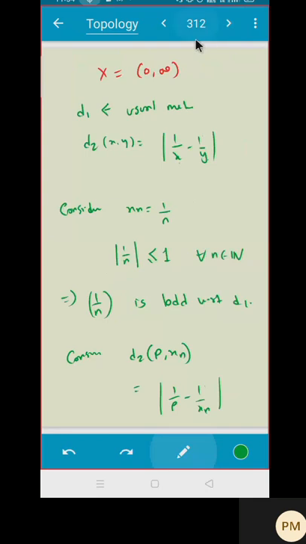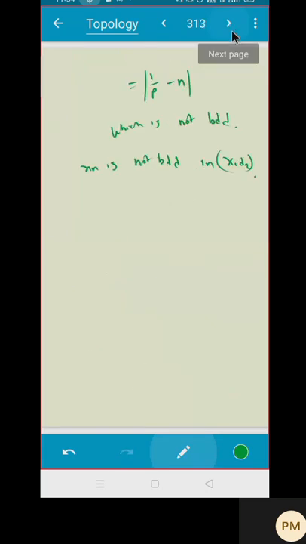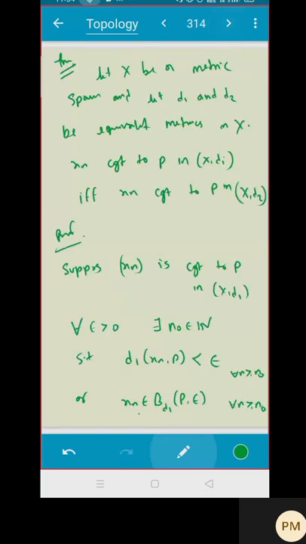First thing you need to prove is equivalence, and here your X is important. Is that okay?